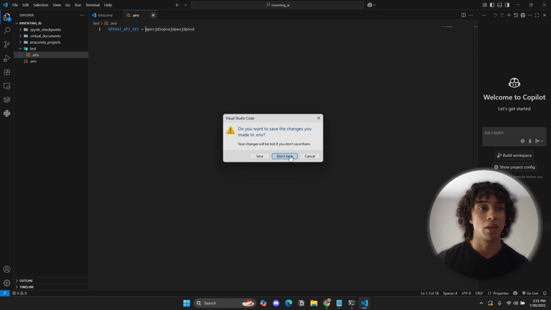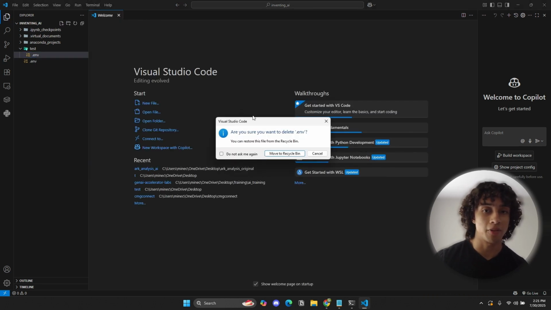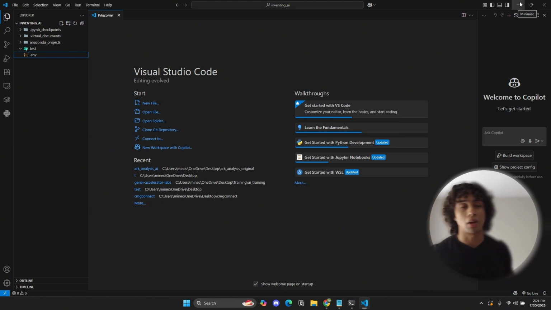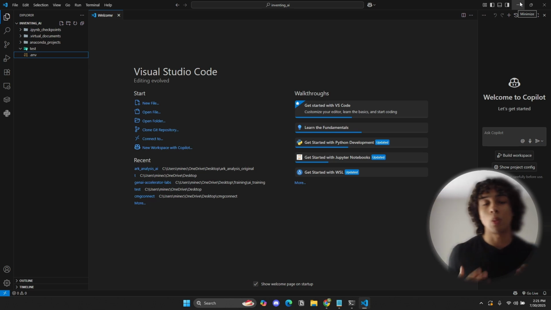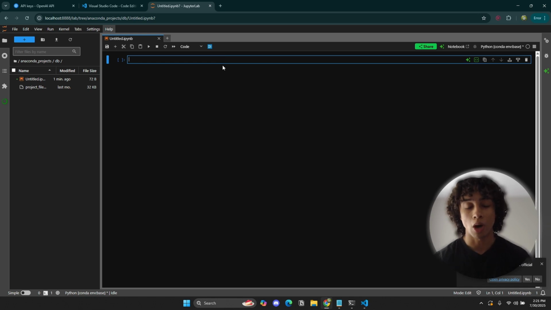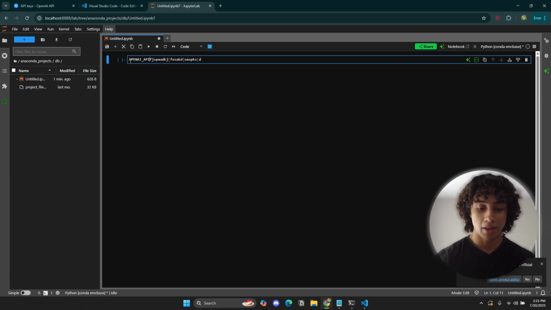Once you do that, I don't need this because I already have my .env over here with my API key. I'm not going to show you guys because I don't want to expose it, and you shouldn't either. The reason we're doing that is so that we can secure our API key in our environment. We don't want this API key to be part of our code. We don't want to hard code our API key. We don't want to say, oh yeah, I'm going to put my OpenAI API key right here in my Jupyter notebook. No, that's not a good practice. It's not good to put it in your notebook, and it's not good to put it in your Python file. It's not good to put it in your code in general.